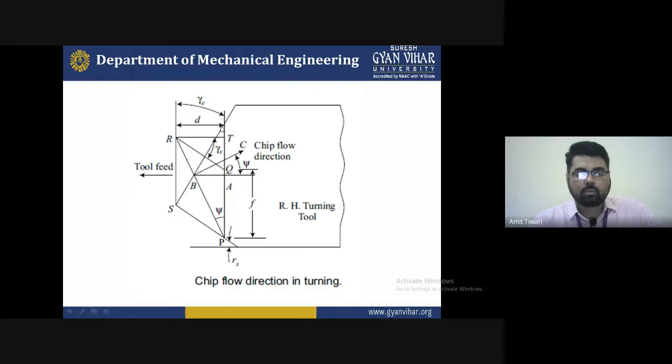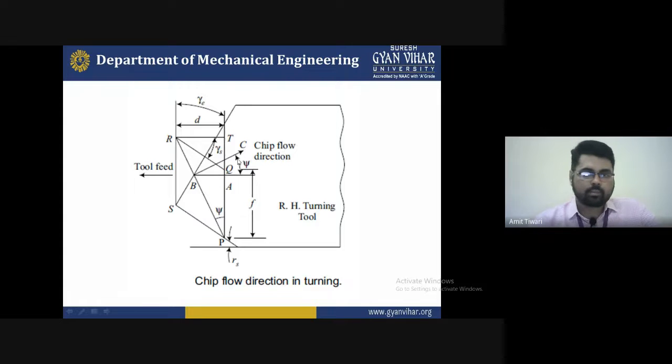This is the formation of the chip, where the PSB is the angle at which the cutting edge is inclined on the surface. This is the cutting edge to remove the material from the surface of the workpiece. A maximum amount of cutting force, or compressive force, acts on that area, and it will reduce the sharpness quality of the tool. Because when you increase the spindle speed and the depth of cut, there is a chance that the cutting edge of the tool will be damaged or some cracks will open on the surface.